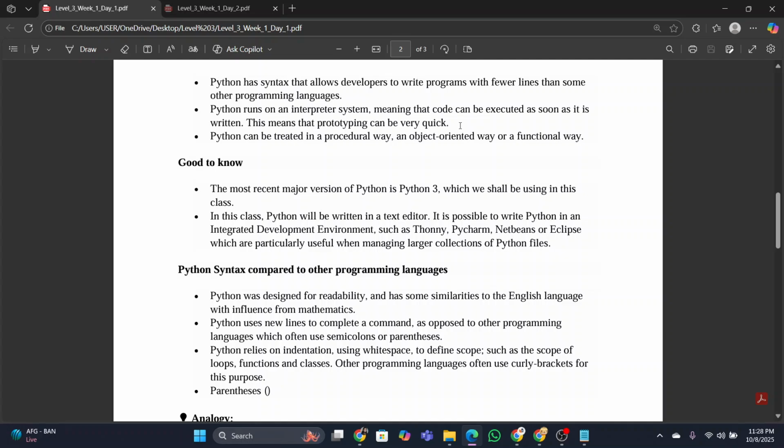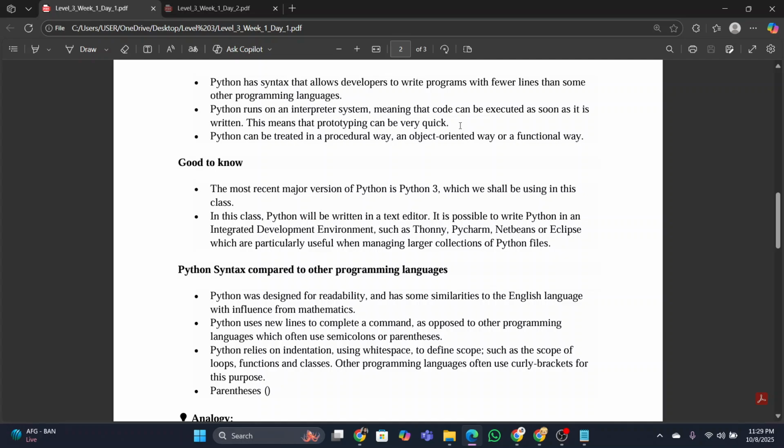What does that mean? This means that whenever you write down the code, you will see the output in the same window, on the same screen. But in other programming languages, if we write down the code, we have to run it, another window will open, and then we can see the output. So that's why we will do Python. Why? Because it's easier. In one single screen, we can write the input and get the output.